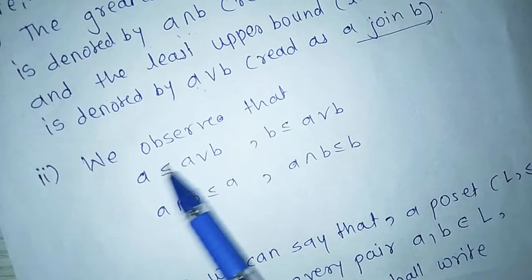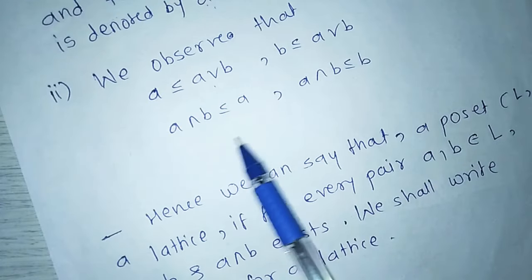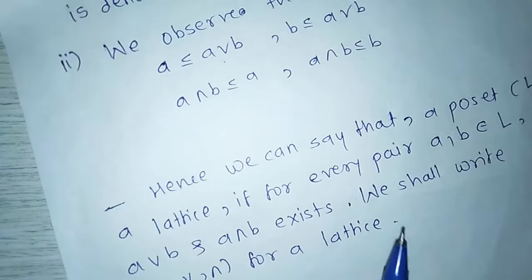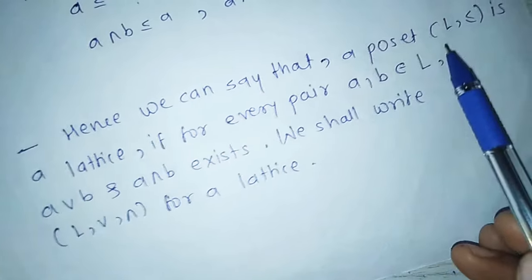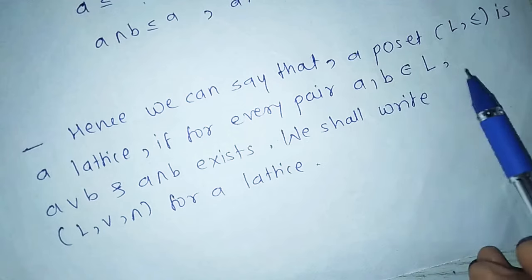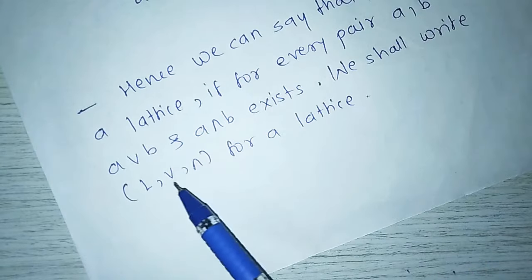We observe that A is less than or equal to A join B, because A join B is the least upper bound. So, A is less than or equal to A join B, and B is less than or equal to A join B. Similarly, A meet B is the greatest lower bound, so A meet B is less than or equal to A, and A meet B is less than or equal to B. Hence, we say that a poset (L, ≤) is a lattice if for every pair A, B belonging to L, A join B and A meet B exist. We shall write (L, join, meet) for a lattice.